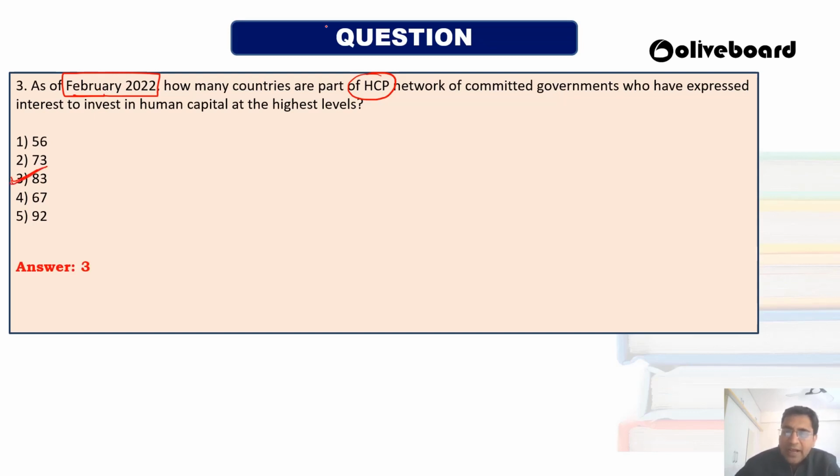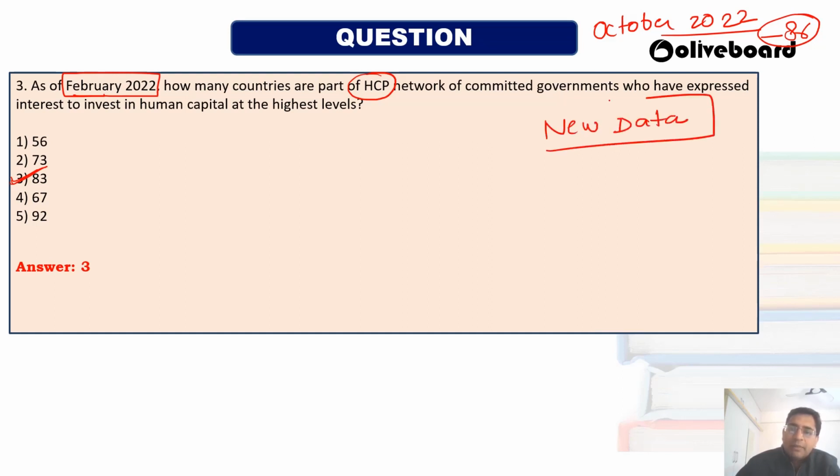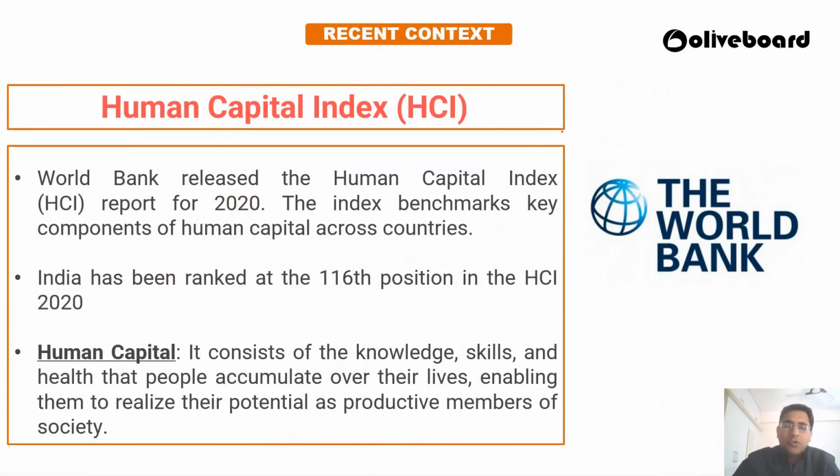Okay, somewhere I have read that by October 2022 the countries have increased to 86, but the data is still yet to be verified. But still I have read it somewhere. So you just remember that as of February 2022, it is 83. New data will be coming, and whenever the new data comes, you will be updated on it.